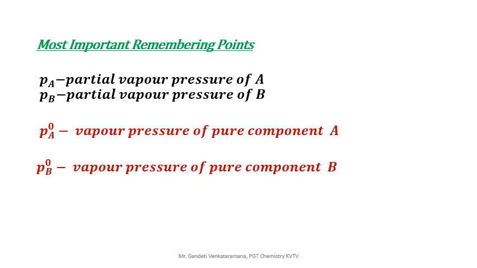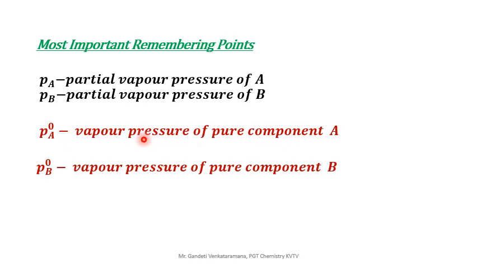PA naught. PA is different from the PA naught. So vapor pressure of a pure component A, PA naught, and PB, look at PA, this PA is different from the PA naught. Of course of A, and this is also of A, but this is the pure component. For example, if you take the pure alcohol, so it has a particular value of the vapor pressure, so that is called PA naught, pure component.